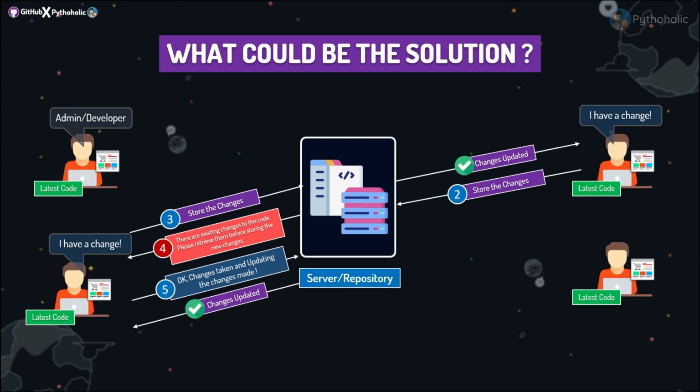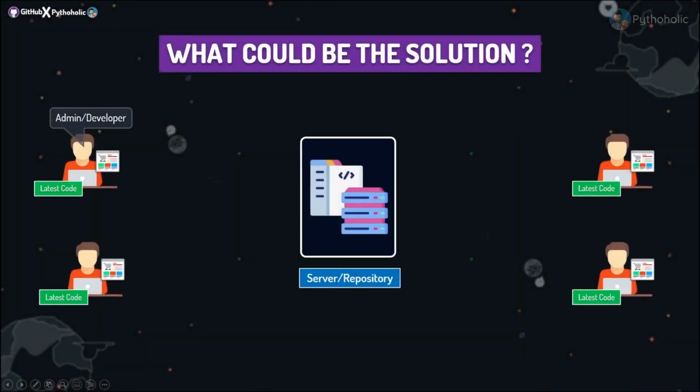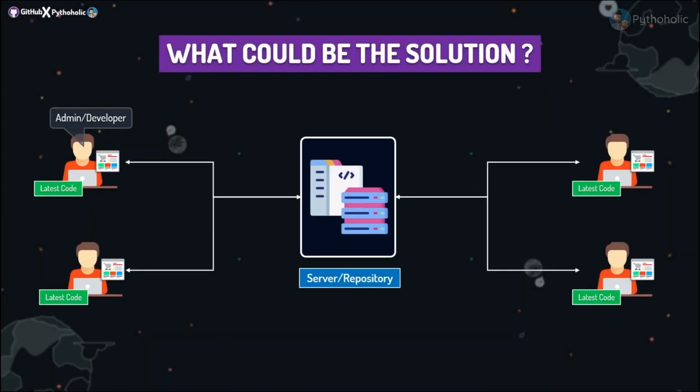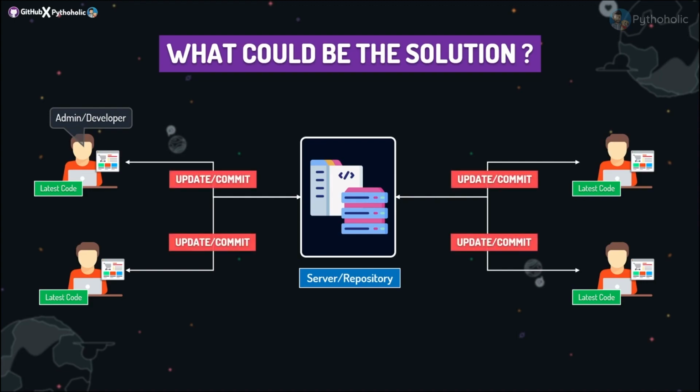Have we solved the problem yet? So let's check this again and let's reflect on the approach. Everyone has the latest copy of the code, but if and when they have any change and they want to update the code on the server, they have to update and commit if there are any changes to the code already available on the server. Yes, they have to first update it, and then only they can commit the changes to the server.